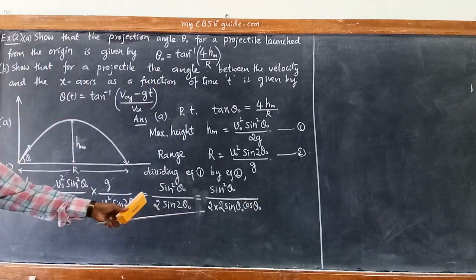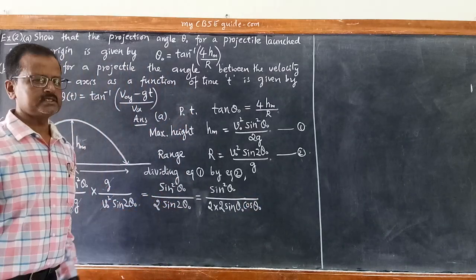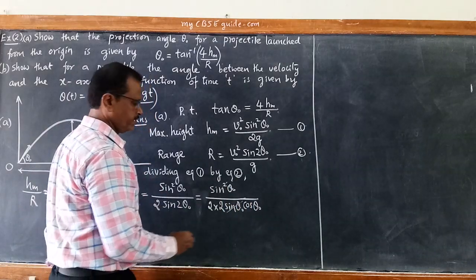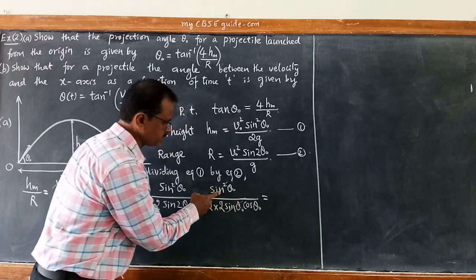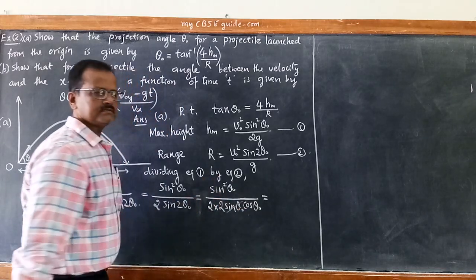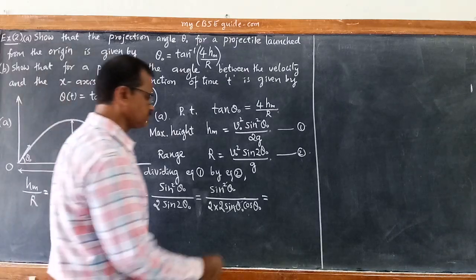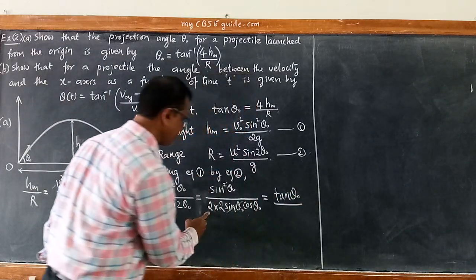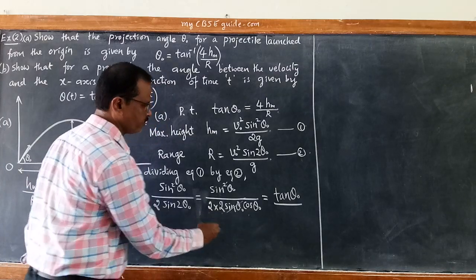So sin theta in the denominator cancels with one sin theta in the numerator. You are left with sin theta naught by cos theta naught, which is tan theta naught. Tan theta naught divided by 2 twos are 4.